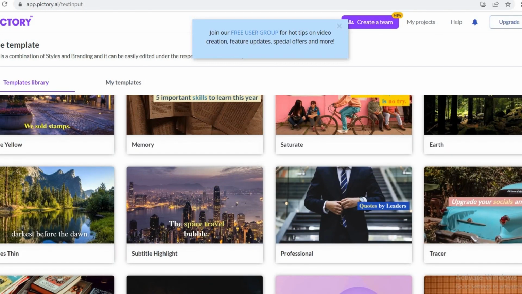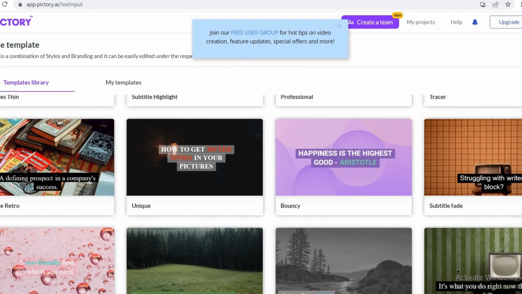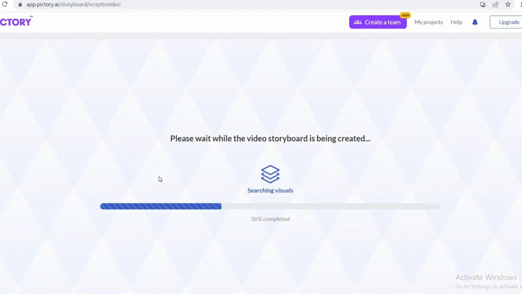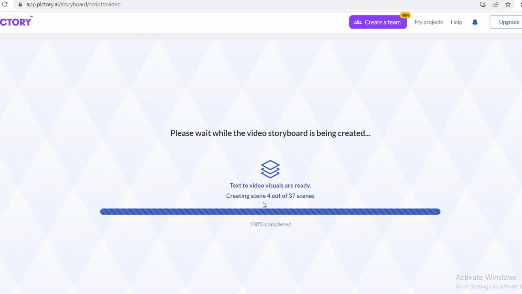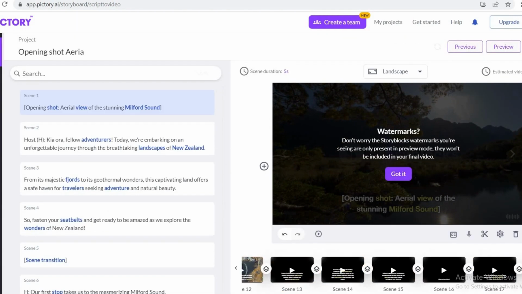For instance, for travel, I like this one. Let me explore more. I believe this is the right one. And now it has started generating my video. It would take some time, and see, it has generated the story with scenes, and these are the different scenes below, scene 1, 2, 3, 4.